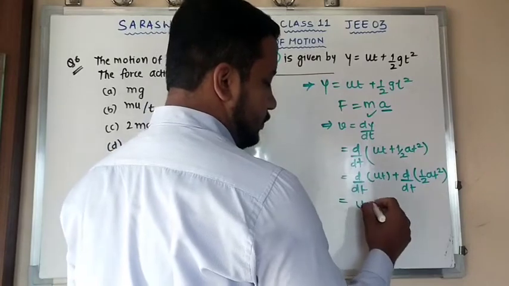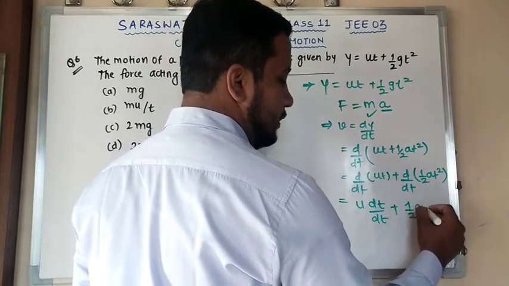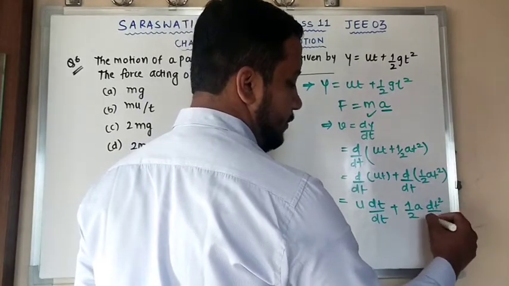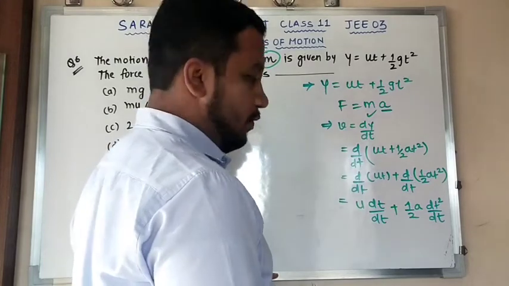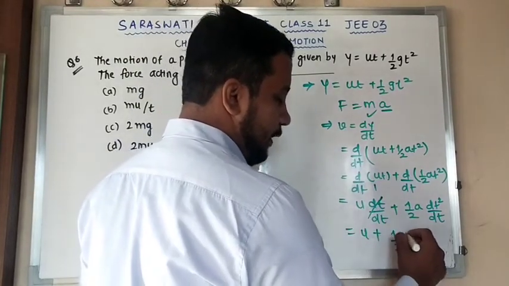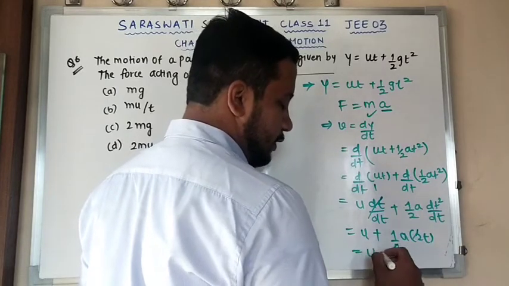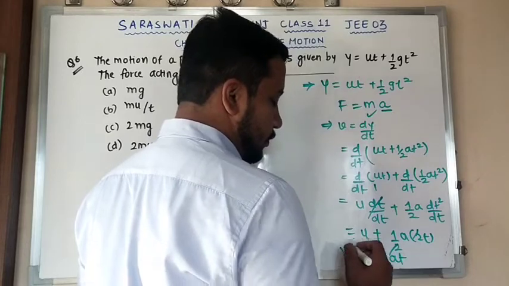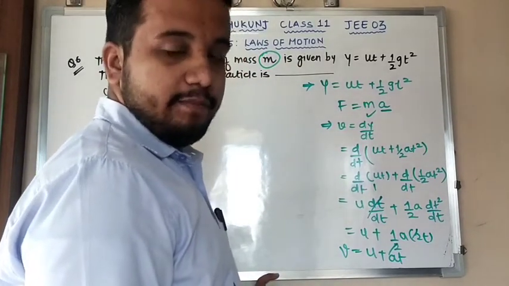So u is constant, so I am going to have dt by dt, plus 1/2 a is constant, so I am going to have dt square by dt. Is this clear? Yes or no? So I am going to get my answer. This is 1. This is u plus 1/2 a, dt square by dt is 2t. 2 cancels. I am going to get my answer v is equal to u plus at. Is this clear?